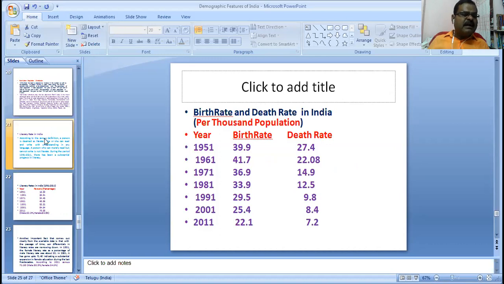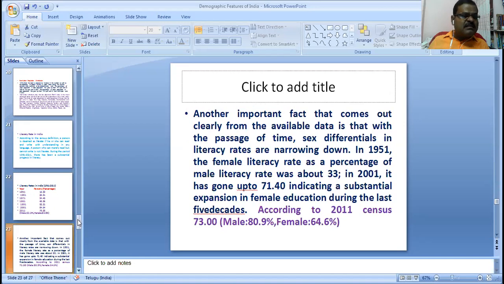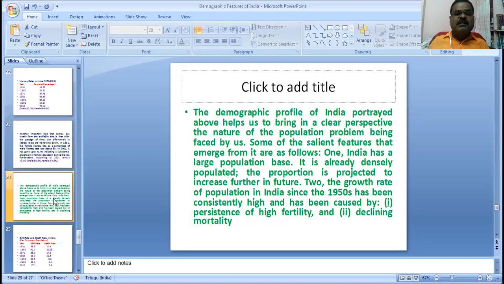Another important one is birth rate and death rate.